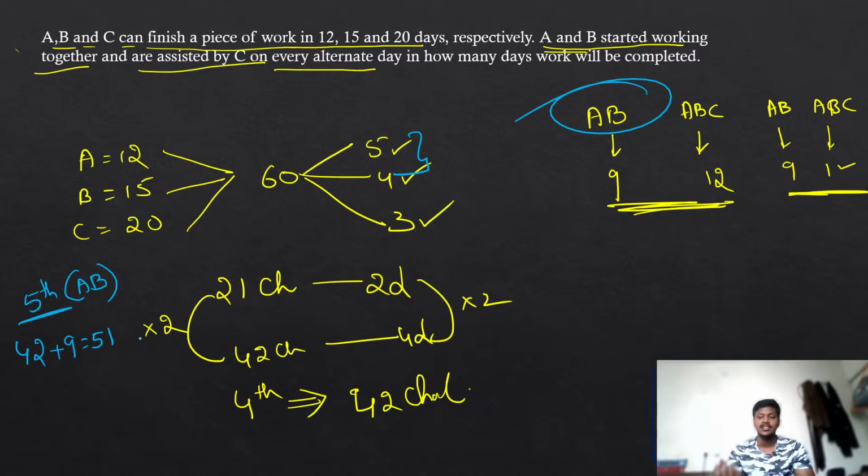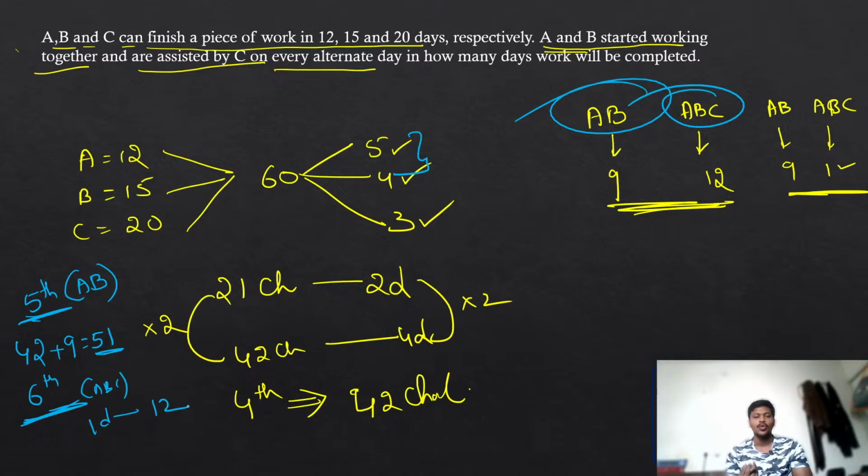That means you have to go to the next day also. So let's go to the sixth day. By the end of the fifth day, you can complete only 51, but you have to eat 9 more. Now, who is going to work on the sixth day? ABC. In one day, ABC can eat 12 chocolates, but I want to eat only 9 chocolates.